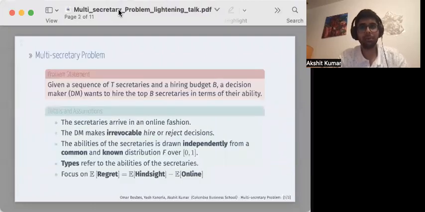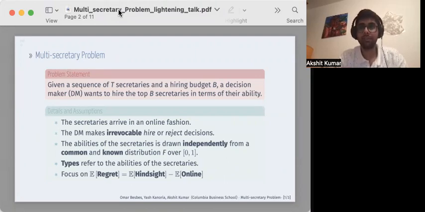The multisecretary problem is an online selection problem where, given a sequence of T secretaries and a hiring budget P, as a recruiter, you have to select the top P candidates in terms of their ability. The challenge arises from the fact that the secretaries arrive in an online fashion, and as a decision maker, you need to make irrevocable hire or reject decisions.